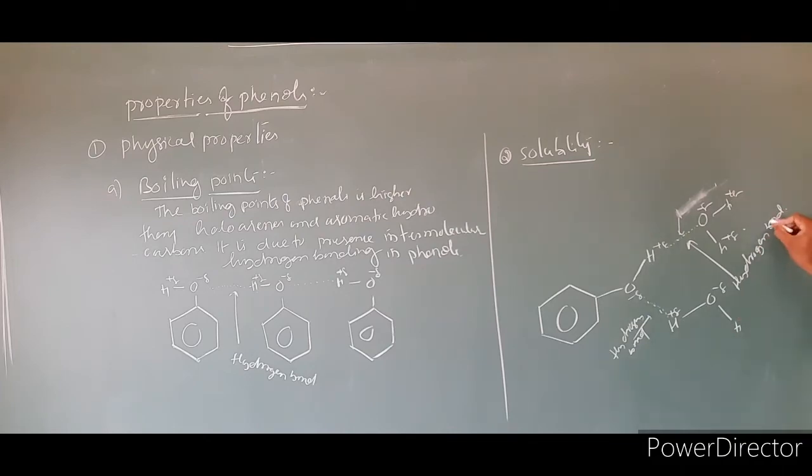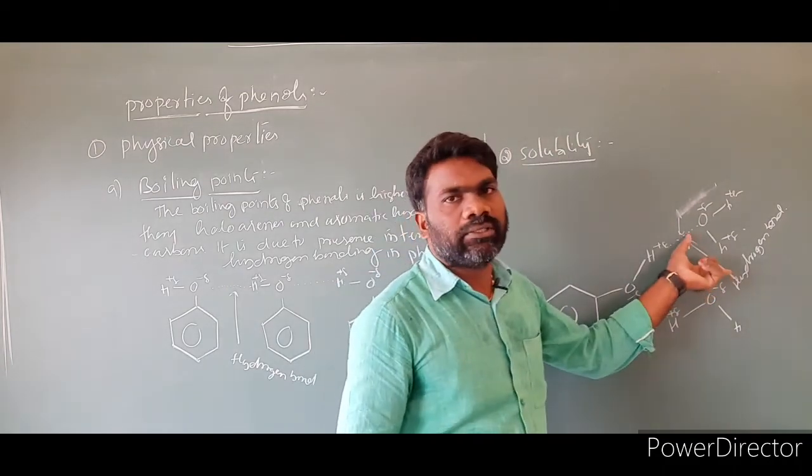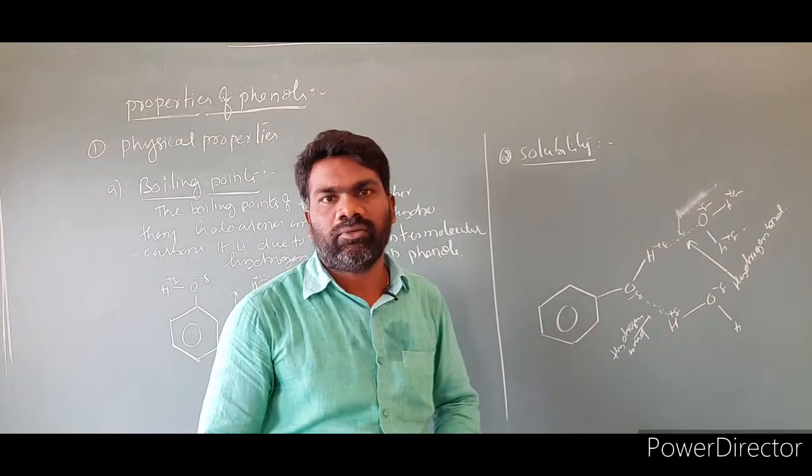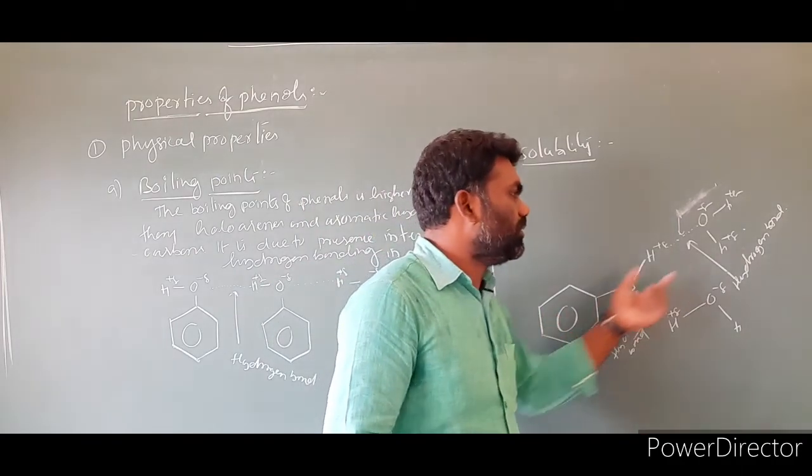Due to the formation of hydrogen bonds between phenol and water molecules, phenols are soluble in water. So this is intermolecular hydrogen bonding between phenol and water.